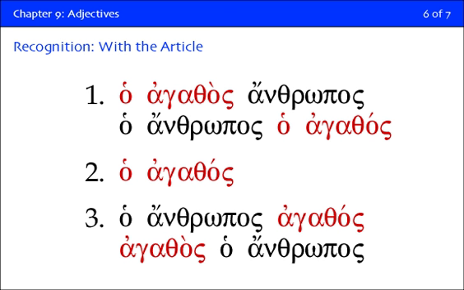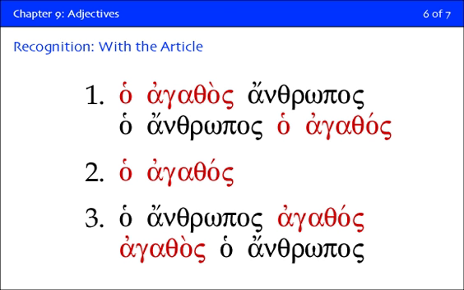Okay, what if you have ha agathos? In other words, what if you have an adjective and there's nothing for it to modify? What do you have? You have a substantival adjective. You'll say the good and you'll go start looking for the good what. You'll find out there is no what. And oh, a substantival.